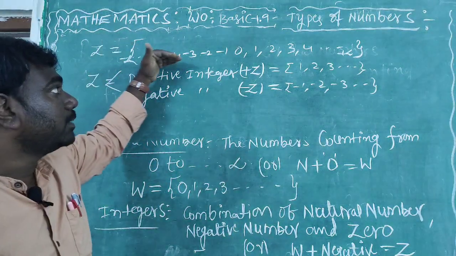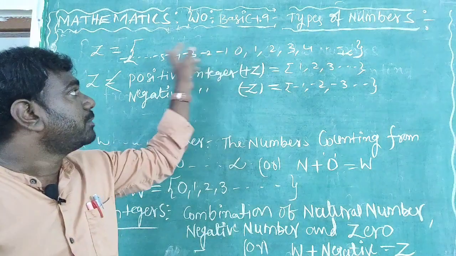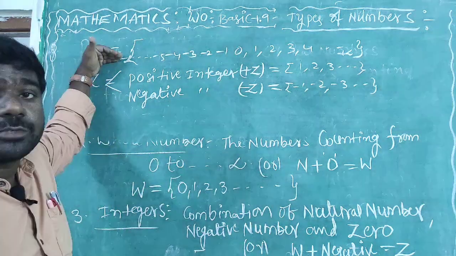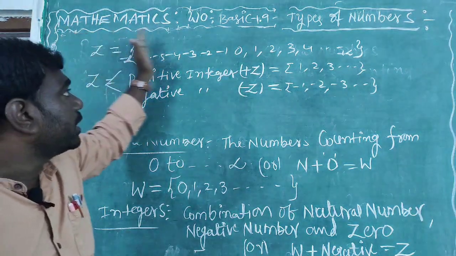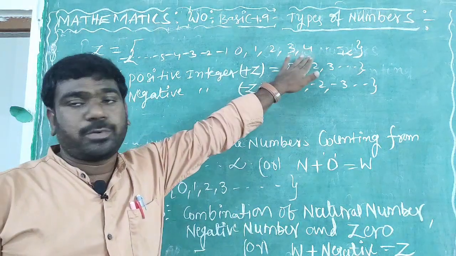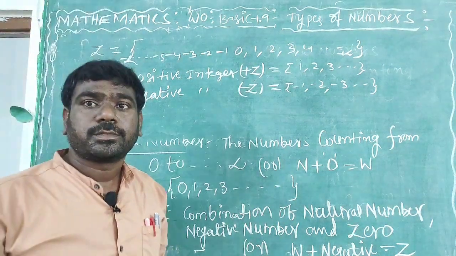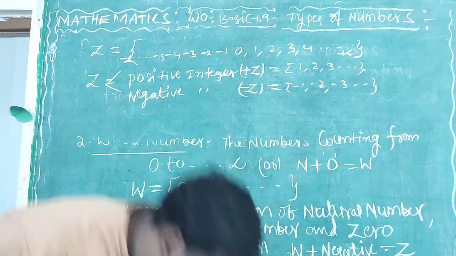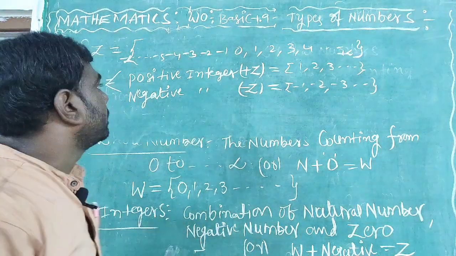So integers, how is the general form? Z is equal to the set of, 0's right side positive numbers, left side negative numbers.